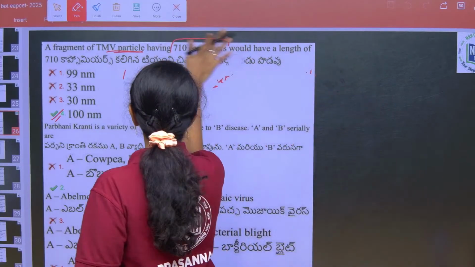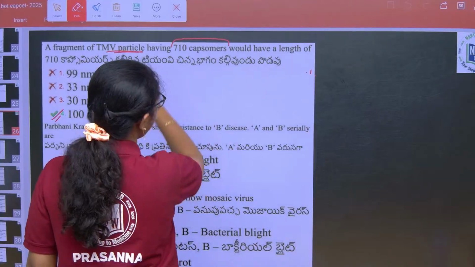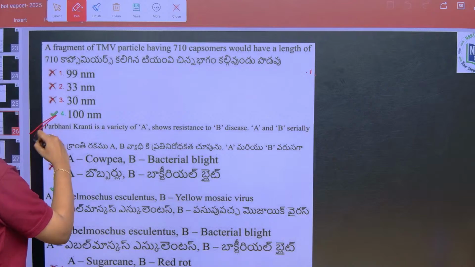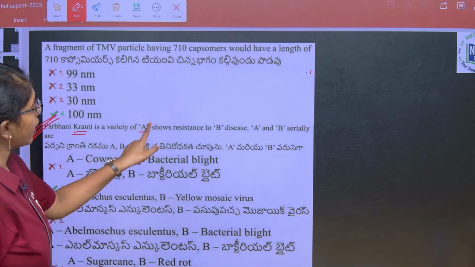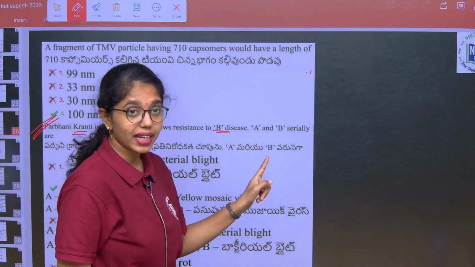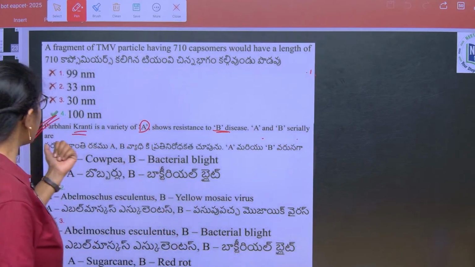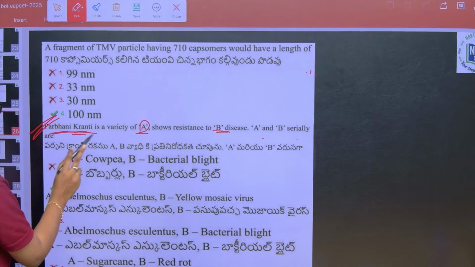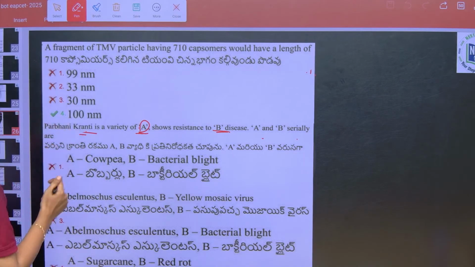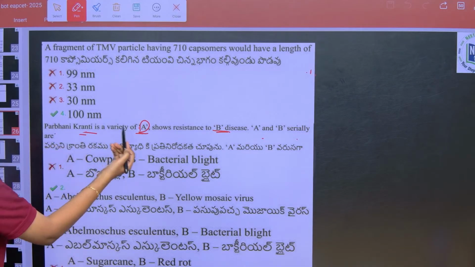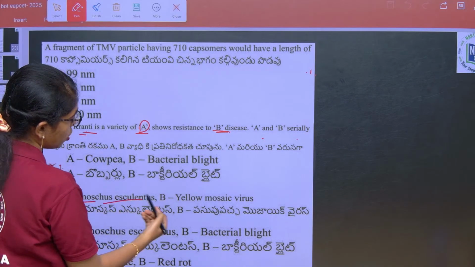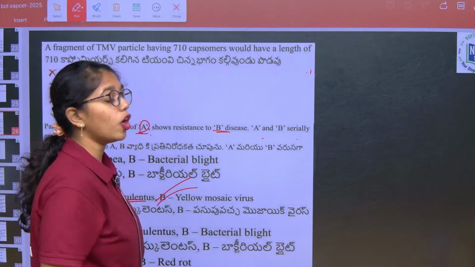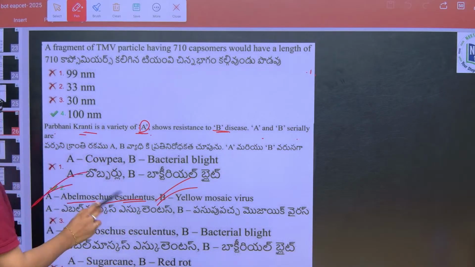And next, from Strategies for Plant Production, we got one question: Parbhani Kranti is a variety of A, shows resistance to B disease. A and B serially are? Parbhani Kranti is a variety of Abelmoschus esculentus, that is lady's finger, right? This shows resistance to yellow mosaic virus. So here the answer is option 2.